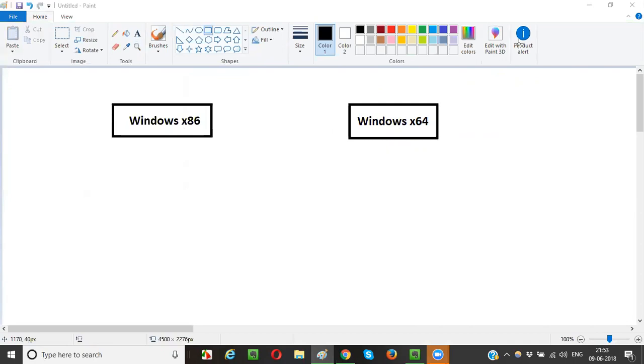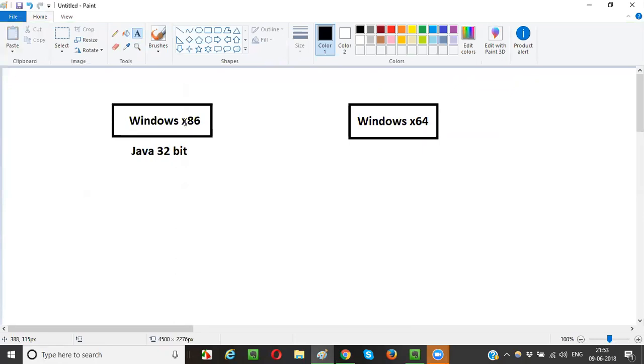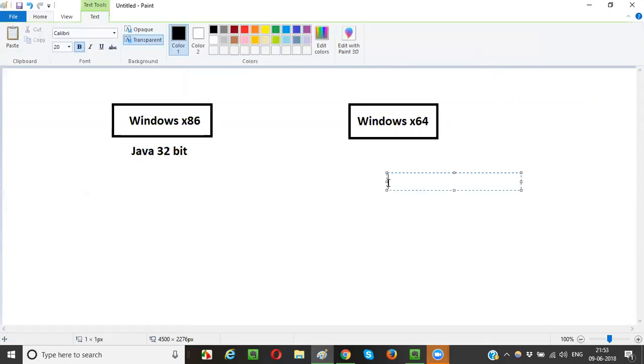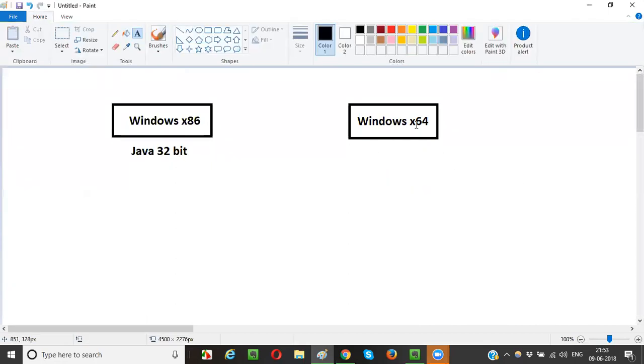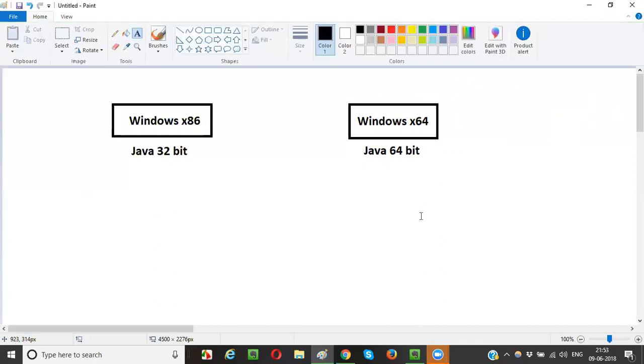Anyone? x86. Yes, this is the Java 32-bit version. 32-bit version will have the x86 symbol. Okay, the Windows x86 version of Java is the Java 32-bit version. Coming to Windows x64, it's nothing but the Java 64-bit version. Okay, so now you understand x86 is 32-bit and x64 is 64-bit.